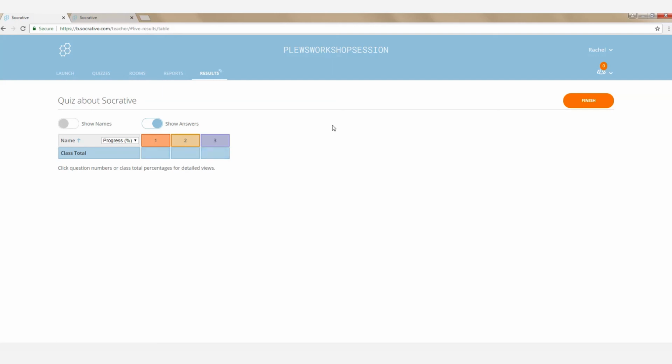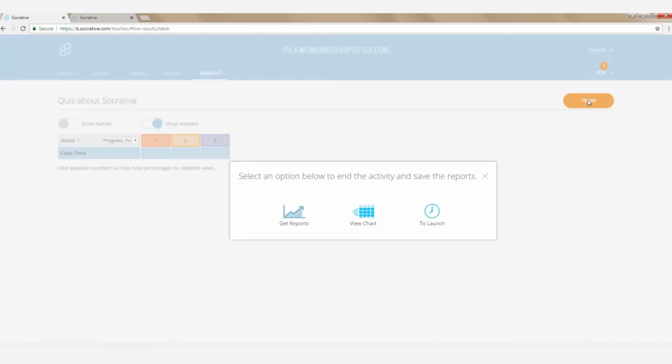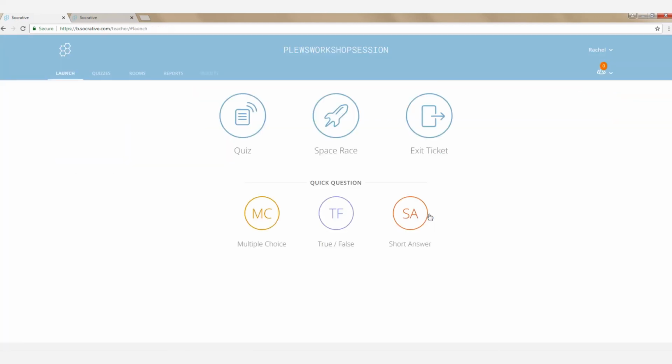So once I have all this data in there, to close the quiz, I simply click on the finish button and I have some reports. I could get a report that I could download, I could view a chart, or I simply can just hit the close button to launch it. Once I do that, it takes me back to the screen and I'm ready to get started all over again.